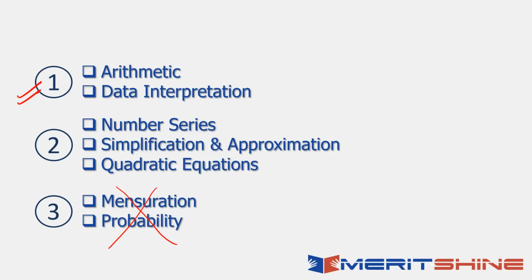This is the topic for you, arithmetic and data interpretation. Number series, simplification, quadratic, important for prelims, not as important for the main exam. Do you know why a lot of people regularly clear the prelims while they fail in mains? The reason is simple. Too much focus is put on this number 2, these 3 topics, and they get really good at it. So they are like 10 easy marks here, and these are simple topics. You have to master them, right? So 10 easy marks here, and in prelims, I told you, it is generally like 15 marks, and this would be around 10. They can get this 15 because data interpretation in prelims is not a challenge. So this 10 plus this 15, even if they leave arithmetic completely, they'll get a decent score, 22, 23, 24, and they would clear prelims.